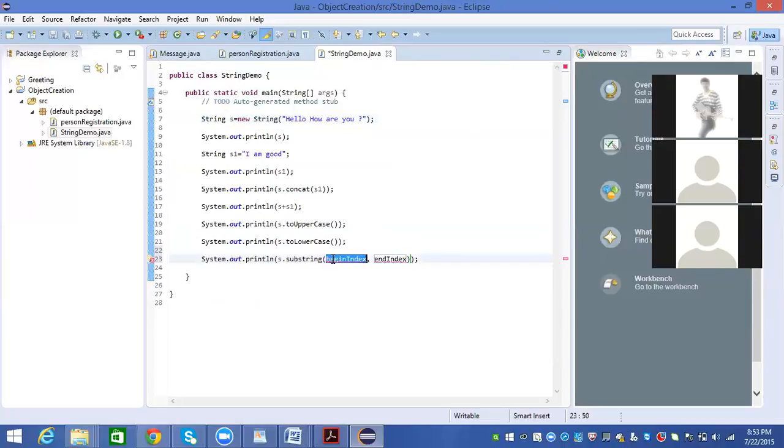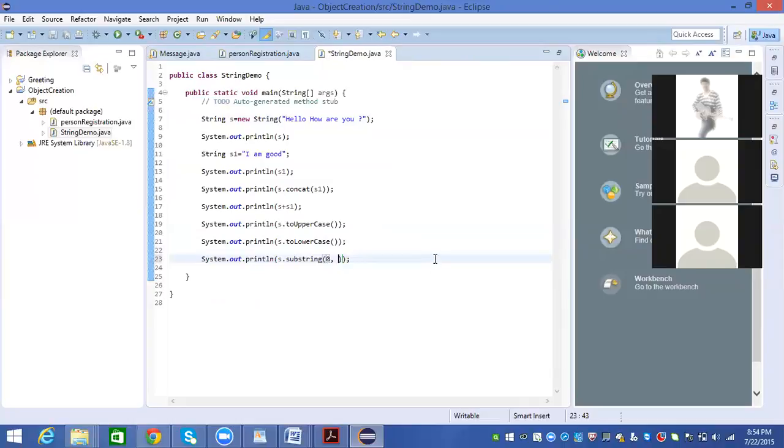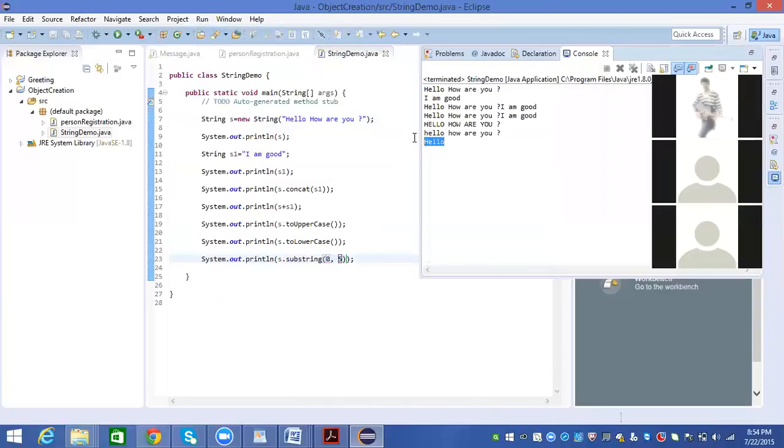So I just say 0 to 4. Save the program. Run the program. See, hello: 0, 1, 2, 3. It got up to 3; it doesn't consider the 4. If we give it as 5, it will take it up to 4. It will be N minus 1: if 5, then 5 minus 1, 4.